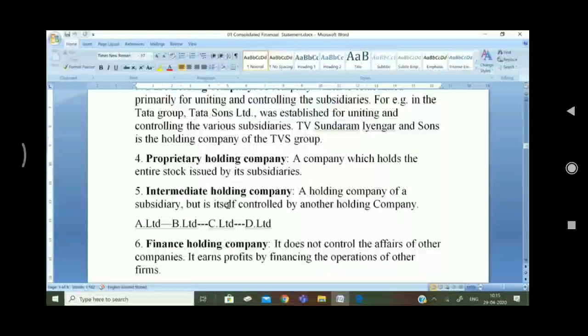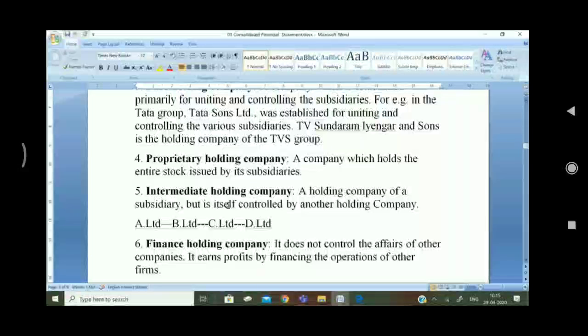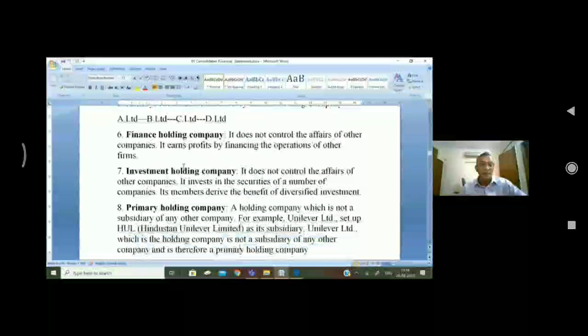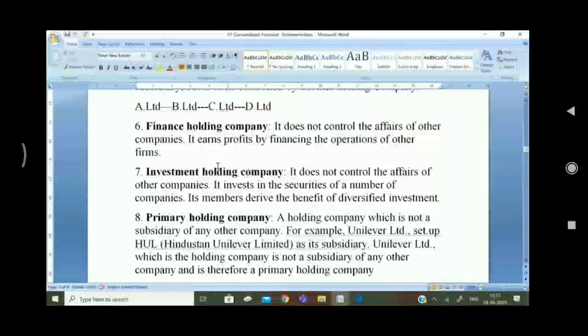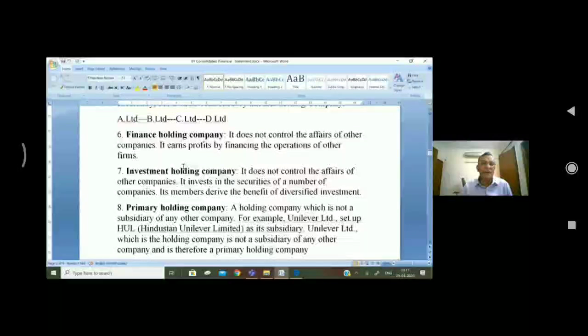Finance holding company: it earns profit by financing the operations of other firms. It means the basic purpose is to control the finances and to have the profits. It doesn't have control over the management. It is only for the purpose of getting profits. Investment holding company: it does not control the affairs of other companies. It invests in the securities of a number of companies and its members derive the benefit of diversified investment. You can correlate finance holding company and investment holding company.